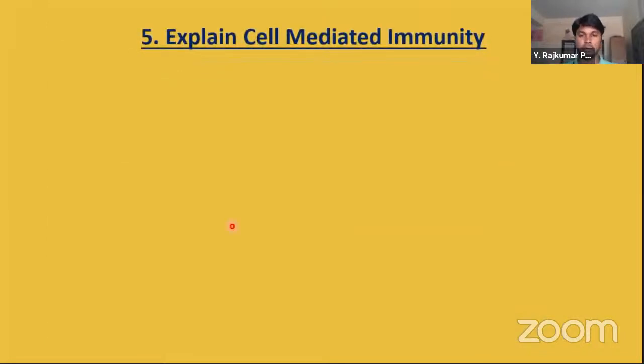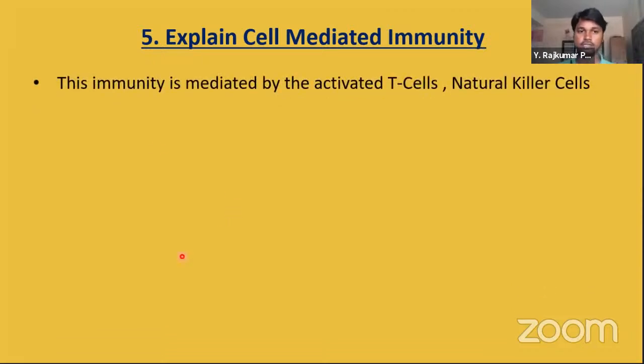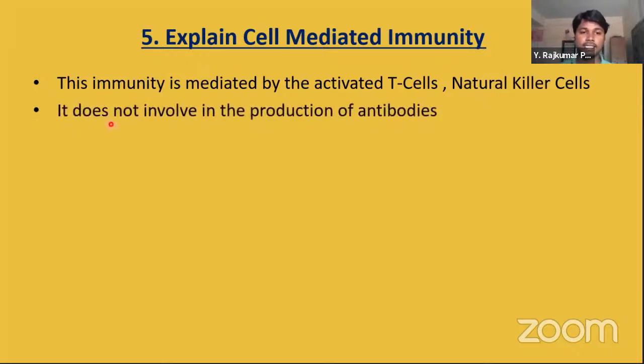Cell mediated immunity. There are no antibodies involved here, only cells act in this immunity. Cells produce certain substances, and these substances help in killing the foreign particle. This immunity is mediated by activated T lymphocytes and natural killer cells. It does not involve the production of antibodies.